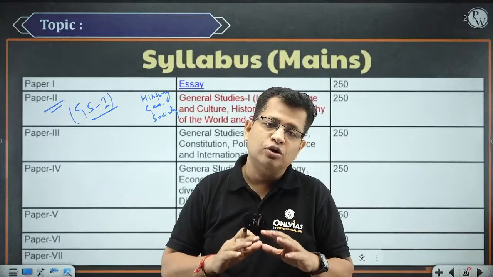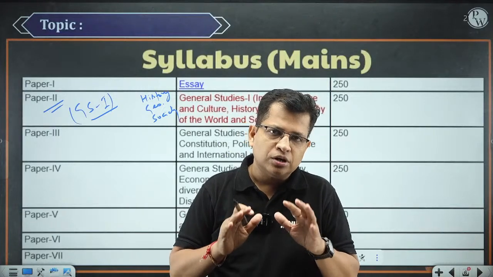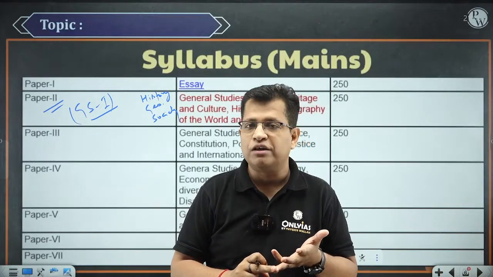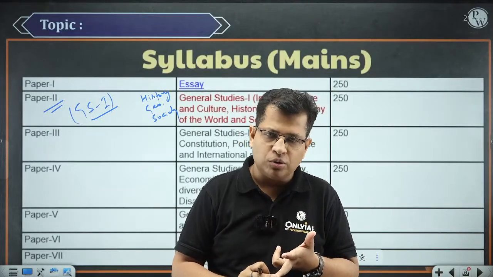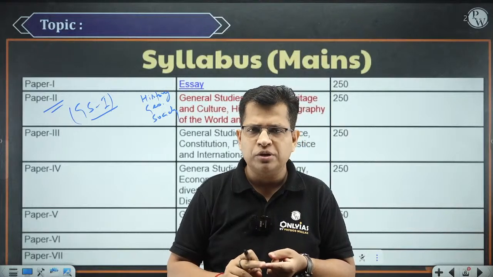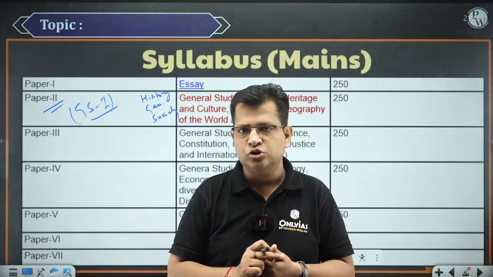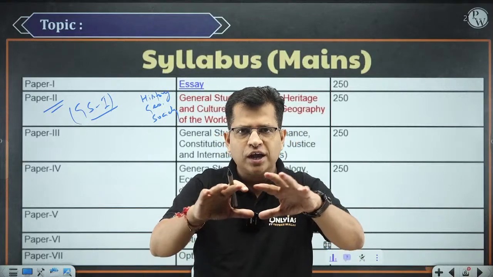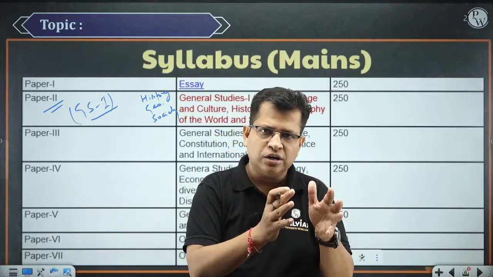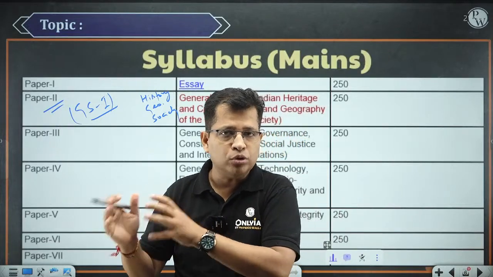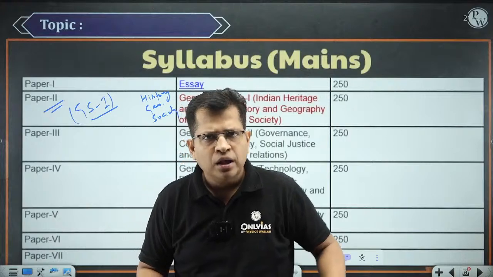So it is the history of the world. The history of the world includes ancient Indian history, then your medieval Indian history, your modern Indian history, of course post-independence India, and world history as well, and then art and culture also. So broadly we can say ancient Indian history, medieval Indian history, modern Indian history, art and culture, post-independence, and the world history.